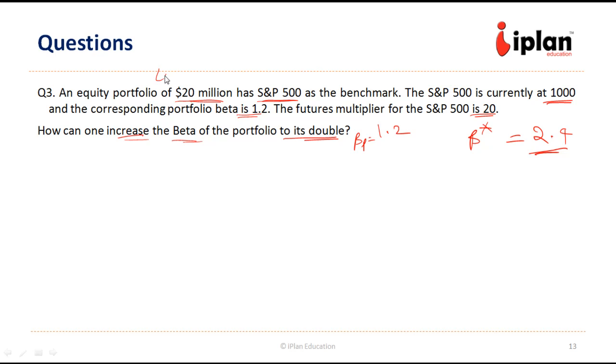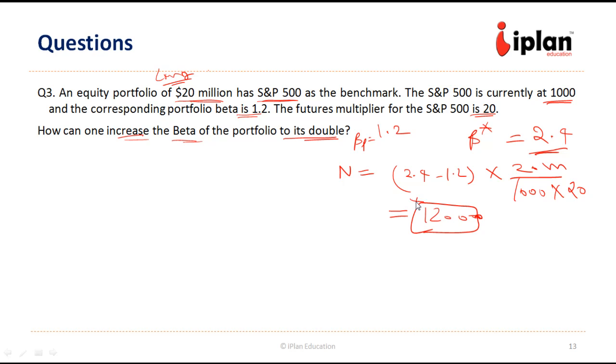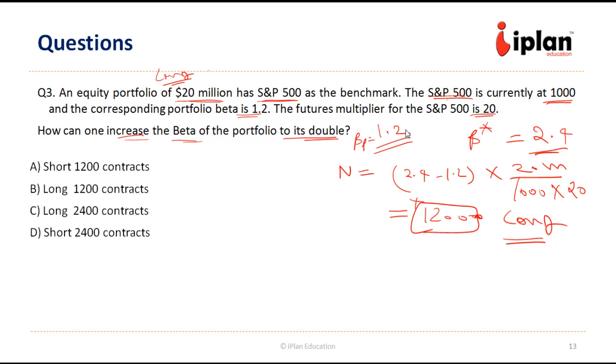So we have the long position. Value is 20 million. So we can use the same formula. The number of contracts will be 2.4 minus 1.2 into the value of the portfolio 20 million divided by 1000 into 20. So it will become 1200. So this is positive. So it says long. So we are going to buy 1200 contracts of S&P 500 future, a long position, so that we can increase our beta of the portfolio to its double. So let us look at the options. 1200 long. So B is the right answer.